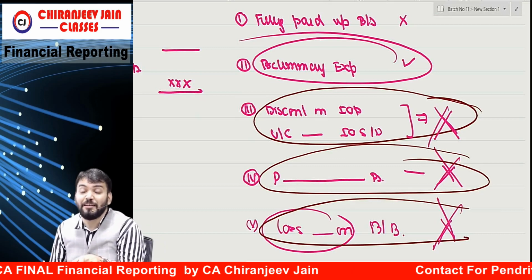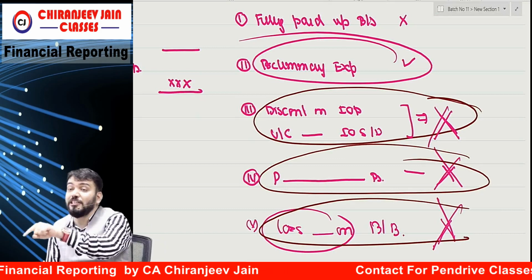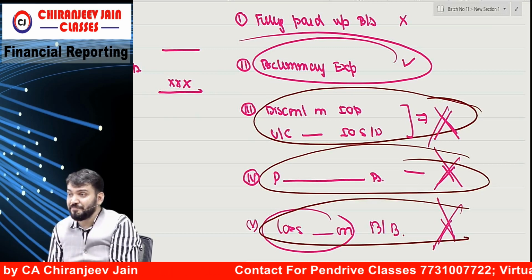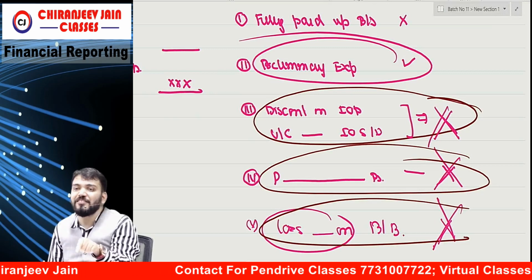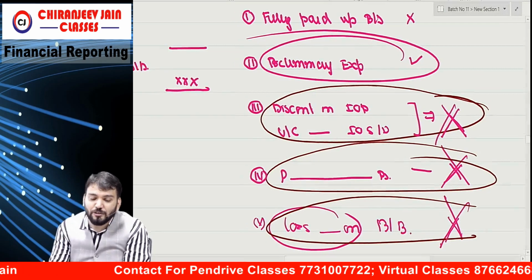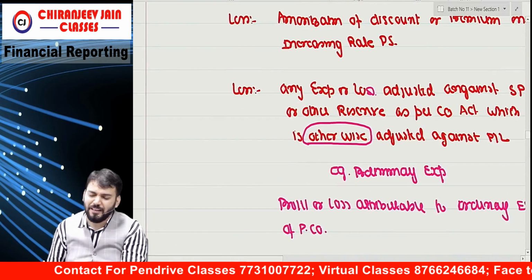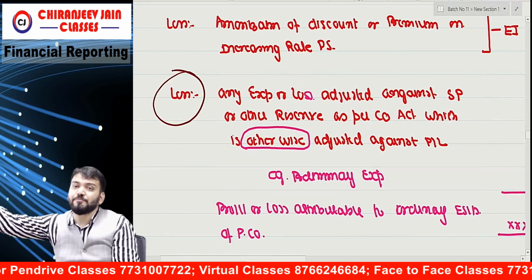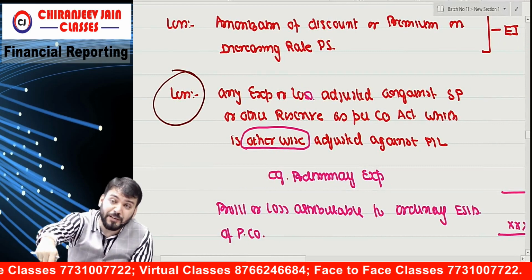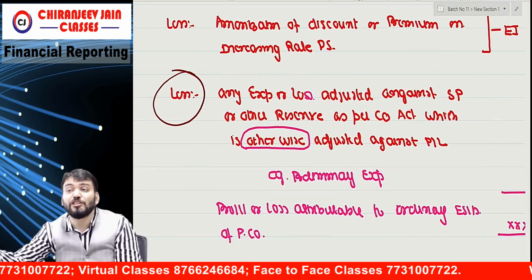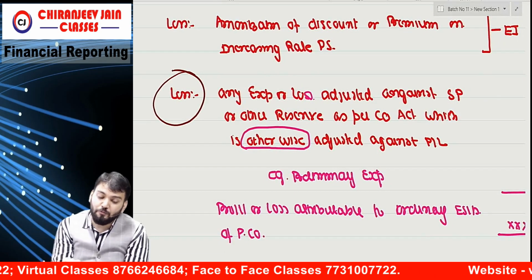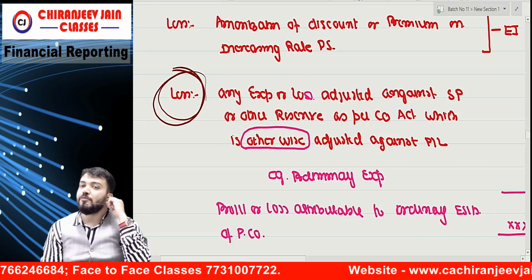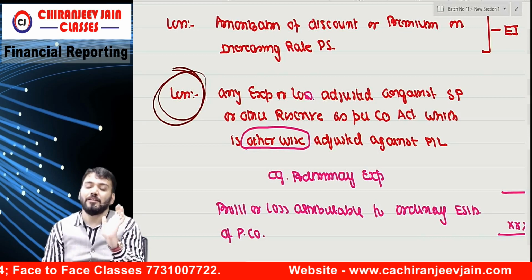But can we use this point? Yes, because the Companies Act will prevail over Ind AS. Therefore, if you are charging against premium, then you need to deduct it. Less any preliminary expense which was deducted from premium, which could also have been charged to PL, will be deducted from PL for calculation of EPS.